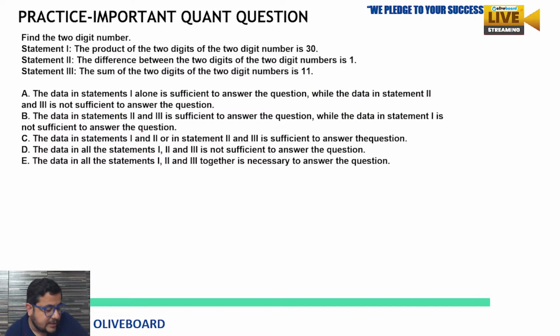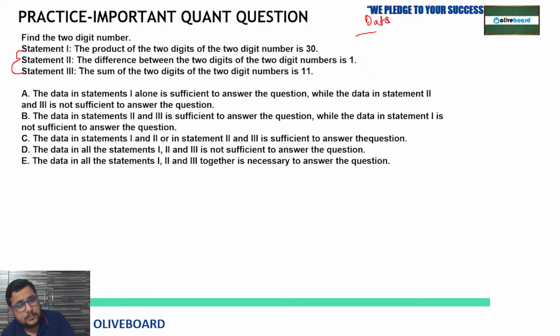Let's move on to the next one. Now I hope it is completely clear. If you want to ask something, then you can ask. Now this is based on data sufficiency, where you have to answer the questions based on the given statements. You have to check whether the question is possible to solve with the help of the statements given or not.